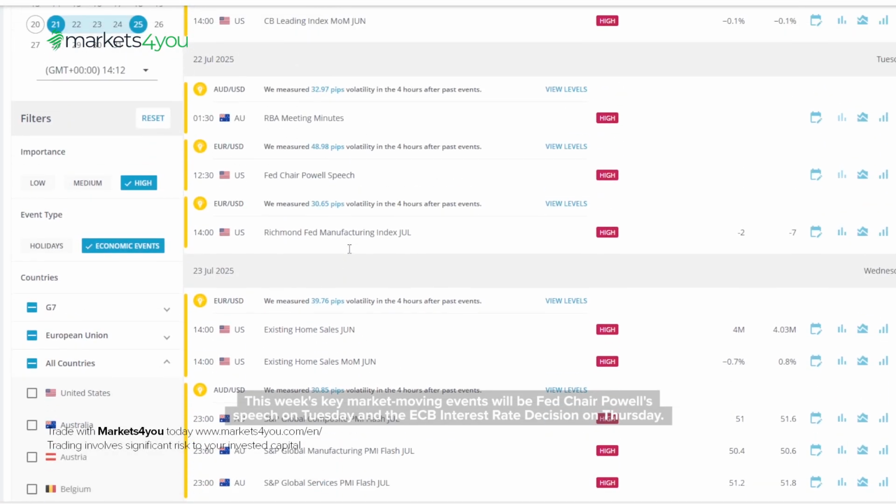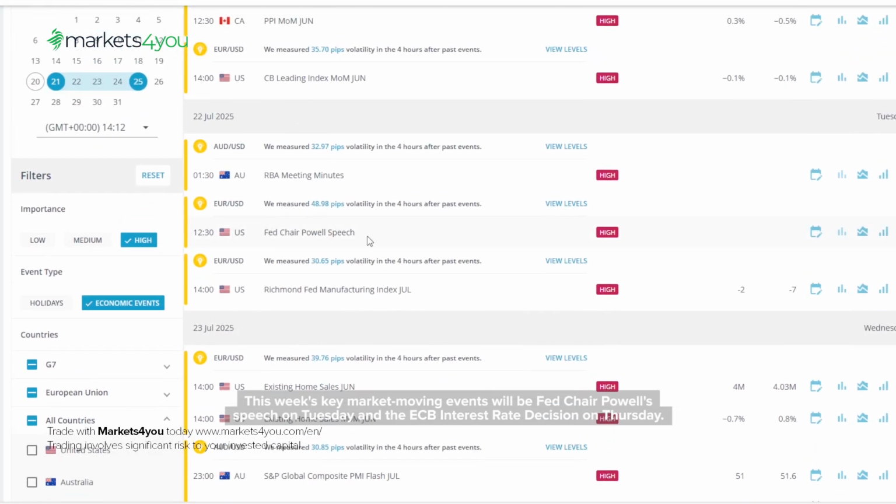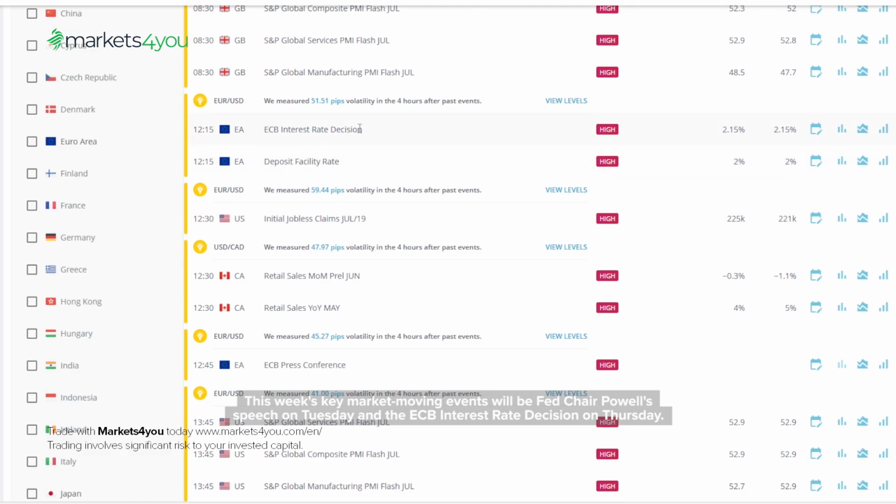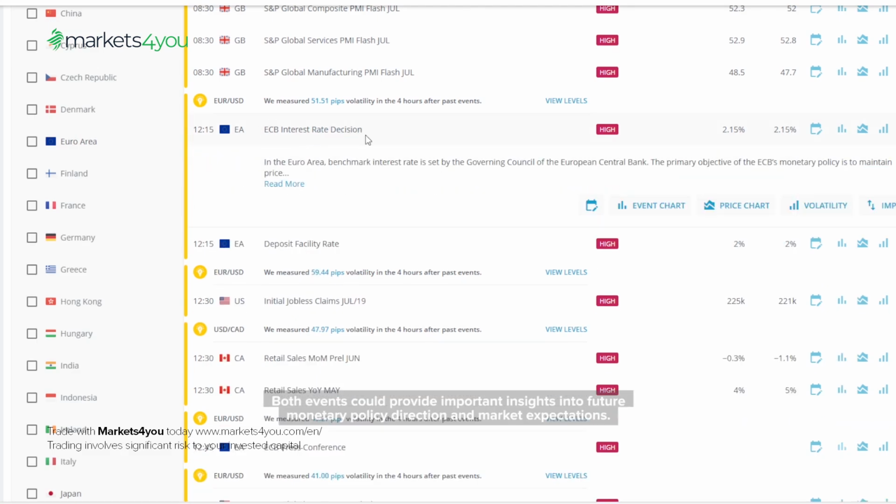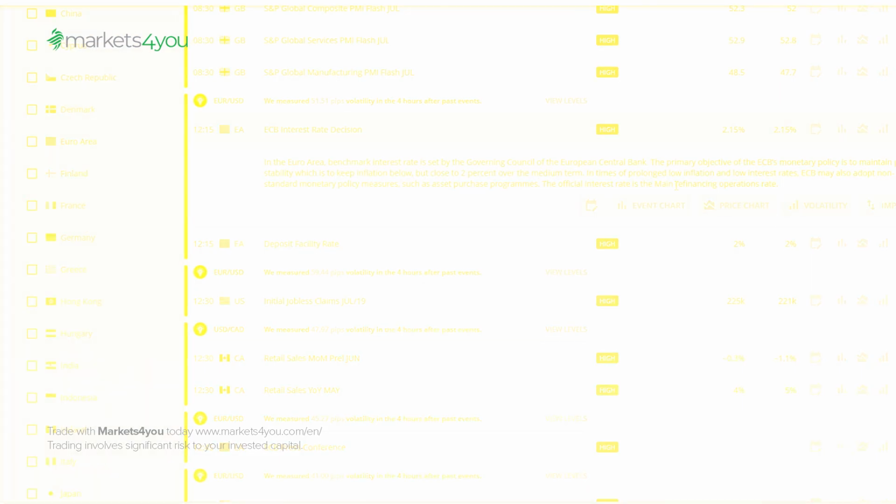This week's key market-moving events will be Fed Chair Powell's speech on Tuesday and the ECB interest rate decision on Thursday. Both events could provide important insights into future monetary policy direction and market expectations.